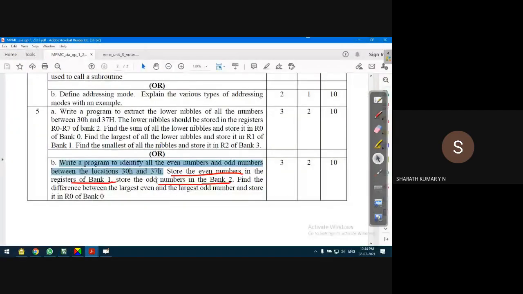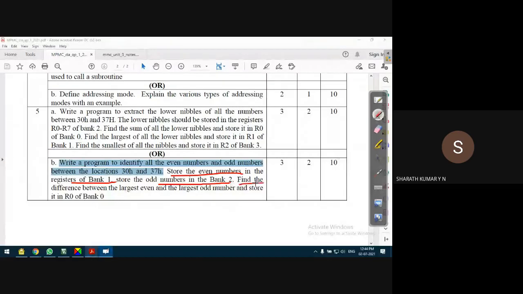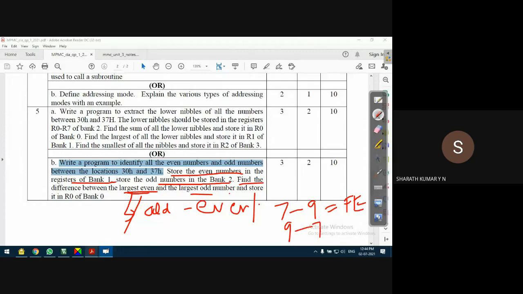The last part of the program says find the difference between the largest even number and the largest odd number. Observe this, you have to be careful. Of course, they may be expecting the magnitude, but if you perform 7 minus 9, you get FE, and if you perform 9 minus 7, you get 02.